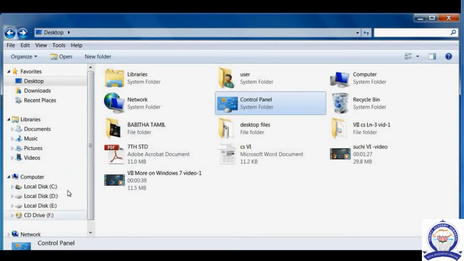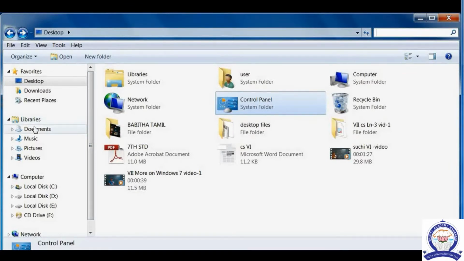And different types of options are there: C colon, D colon, E colon. We can store the files and folders inside C colon, D colon. Different types of files we have inside the libraries, such as simple documents, music files, picture files, video files or audio files. Whatever files we want to store, we can store inside the libraries.